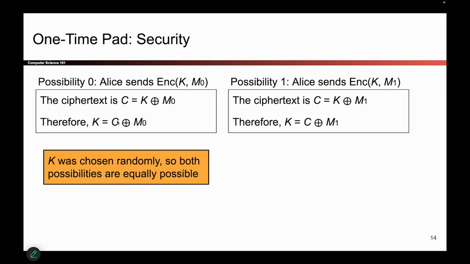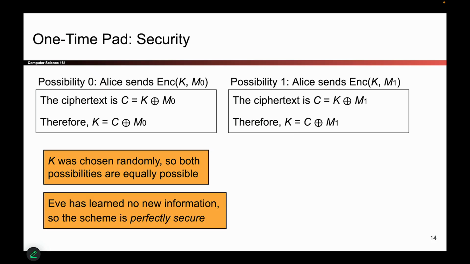Because we generated the key randomly, we could have the key from world 0, or we can have the key from world 1. We don't know. So in this case, Eve's strategy was to take the ciphertext, which is one of these two values, XOR it with cat, get one possible key, XOR it with dog, get the other possible key, and she's stuck. Both of these keys seem plausible. There's no way to tell which one is more likely than the other.